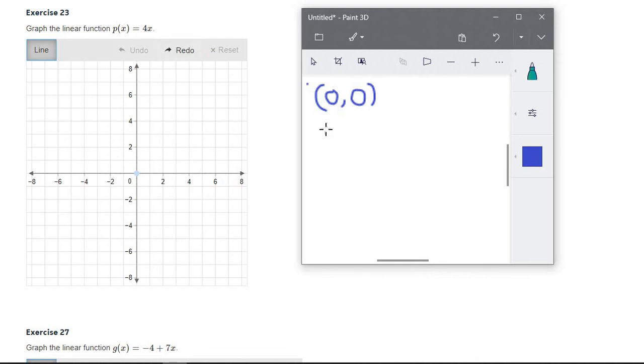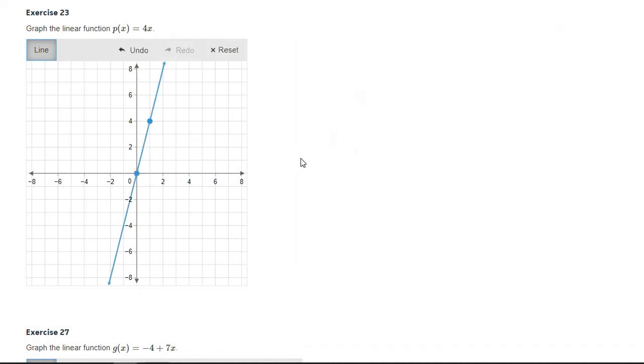So now if x is 1, so we're going to make another ordered pair. Now x is 1. So if x is 1, 4 times 1 is 4. So if x is 1, then y is 4. So 1 and 4. To find 1 and 4, we start at origin. Our first number tells us x value, so it tells us left or right. It's positive 1, so we go right 1. And then we go up 1, 2, 3, and 4. And that is our line.